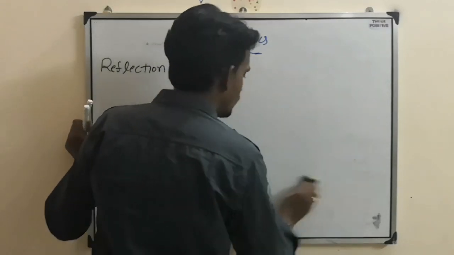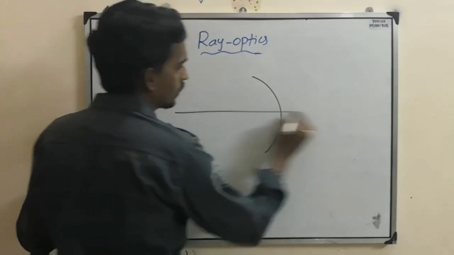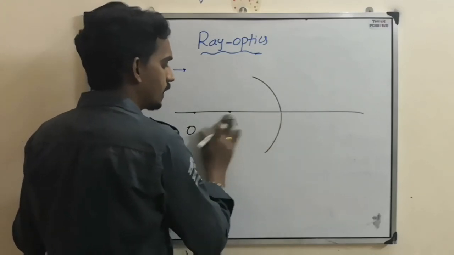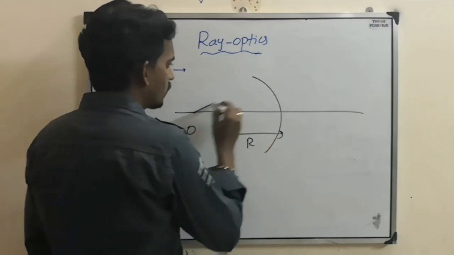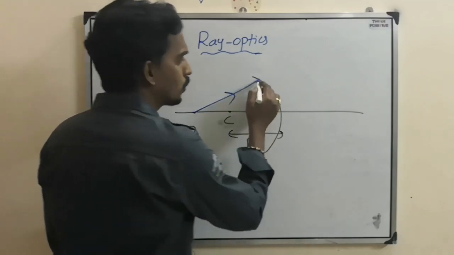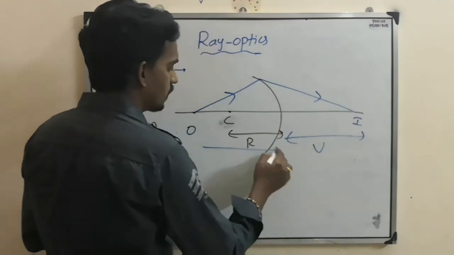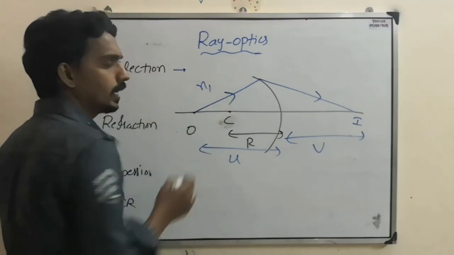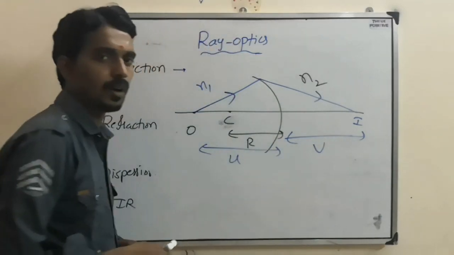When you consider refraction through a curved surface, there is a curved surface, then there is an object. For every curved surface there is a center and there is a radius of curvature. Now when an image forms due to refraction, there is an image distance, there is an object distance, and there is a medium in which the object is placed, and a medium in which the image is forming.